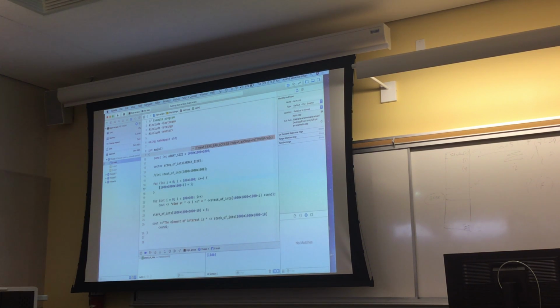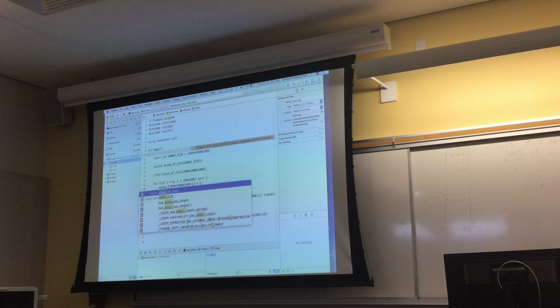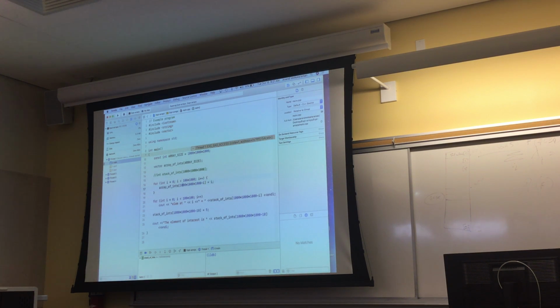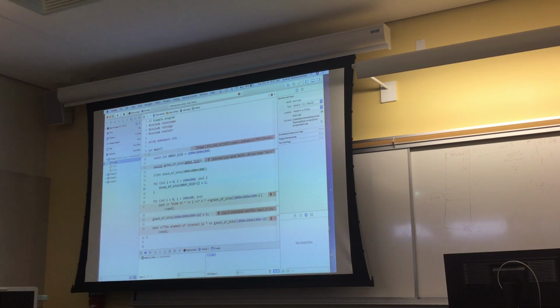Oh, now what is it called? Array of ints. Okay, and I think this should be array of ints minus I. Array size minus I. Oh, geez, I've forgotten the syntax. Okay, I'm saying it's a vector of integers. I want a vector of integers that big in size. If any of you don't understand the syntax in any of these, if you're lost, just let me know. I'm happy to explain that.